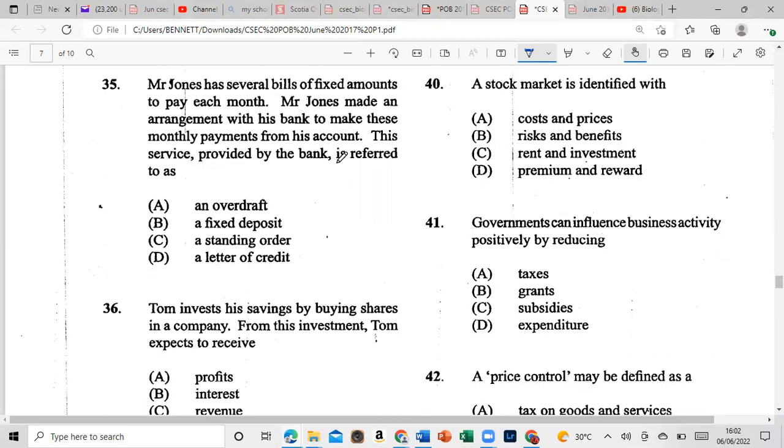All right. Mr. Jones has several bills of fixed amounts to pay each month. Mr. Jones made an arrangement with his bank to make these monthly payments from his account. This service provided by the bank is referred to as: is it overdraft, is it a fixed deposit, is it a standing order, or is it a letter of credit? And number 35 is C, that is a standing order.